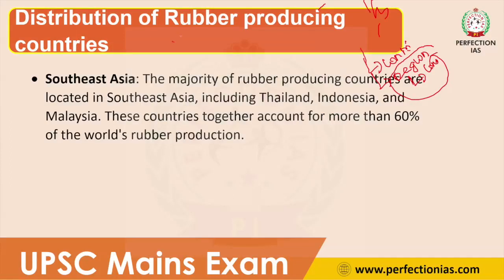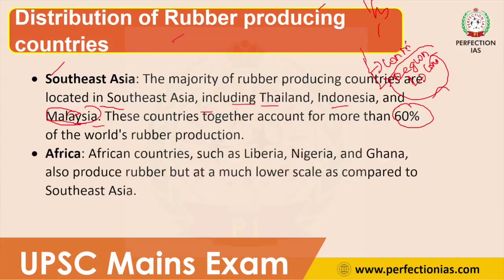First, the Southeast Asian region. A total of 60% of rubber production happens in the Southeast Asian region. The major rubber producing countries in this region are Thailand, Indonesia and Malaysia. These three countries are the most important rubber producing countries in the world. Malaysia is a top producer of rubber. Because of the equatorial climate and tropical rainforest conditions, rubber production is more suitable in the Southeast Asian countries. So this is the first region.